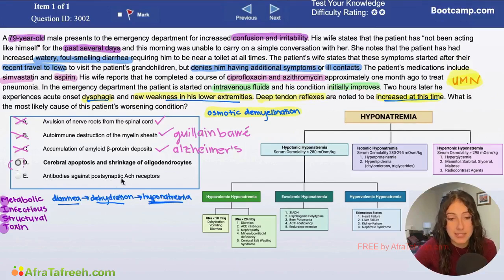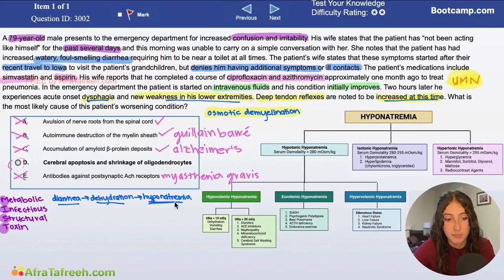And then finally, our last answer, antibodies against postsynaptic acetylcholine receptors. This is a classic indicator for myasthenia gravis. Myasthenia gravis, again, is not going to present with increased deep tendon reflexes. It's going to be more consistent with fatigability, so increased muscle weakness after muscle use. This also would not account for our patient's confusion or improvement on IV fluids, so this is not going to be the correct answer to choose either.